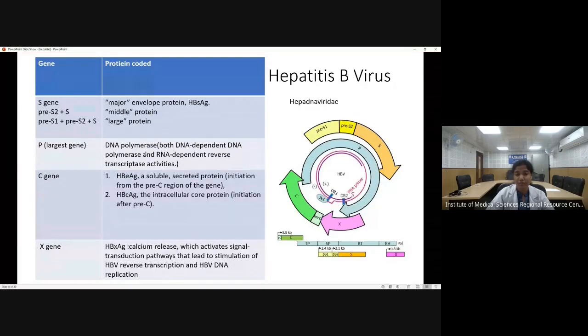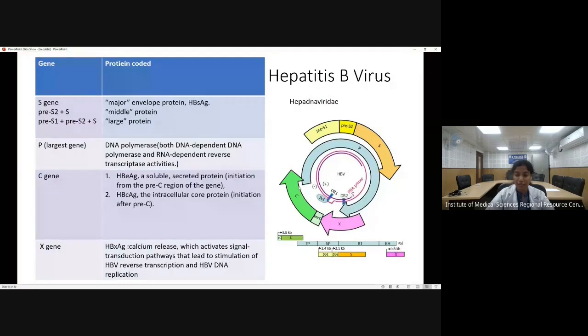This DNA polymerase contains both DNA-dependent DNA polymerase and RNA-dependent reverse transcriptase activities. Now this DNA genome is not fully double-stranded. It is an incomplete double-stranded genome, and for its replication through reverse transcriptase, it has to be converted into RNA, and then only it will be converted again to hepatitis B virus DNA.